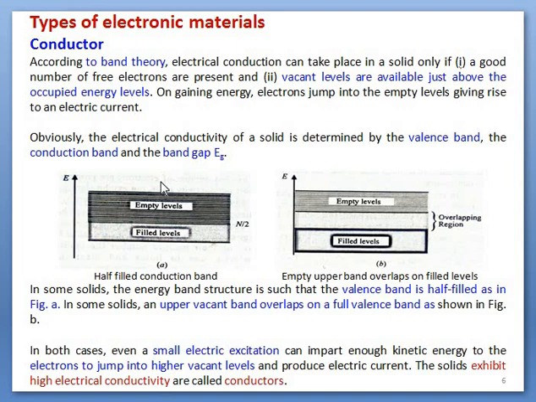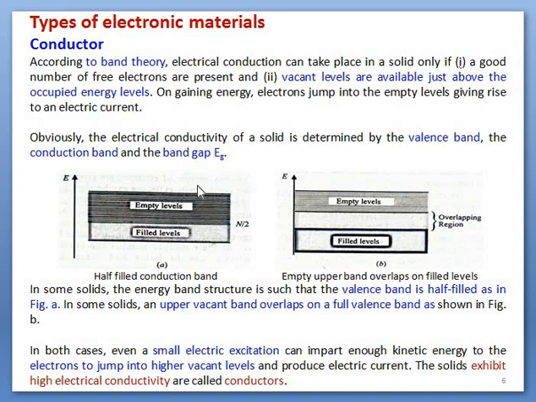If we consider this one as a valence band which is completely filled, and the upper one as conduction band which is completely empty, between these two bands there is no energy gap. Similarly here, the overlapping region is also filled. So when we consider this one as a valence band with the overlapped region, and the remaining as a conduction band, again there is no band gap.